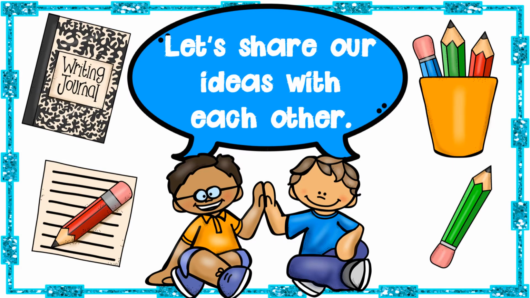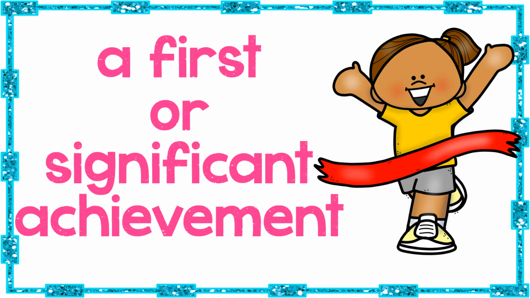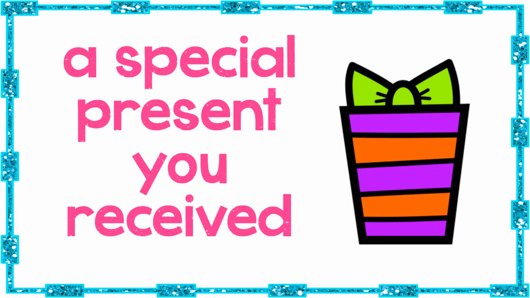So share your ideas with someone. Now here are a few more ideas. If you're still stumped on what to write about, here are some things that second graders have chosen in the past to write about. A first or significant achievement. Maybe you won something, or maybe it's the first time that you ever did something. Those are exciting times that you remember the details. A special present you received.